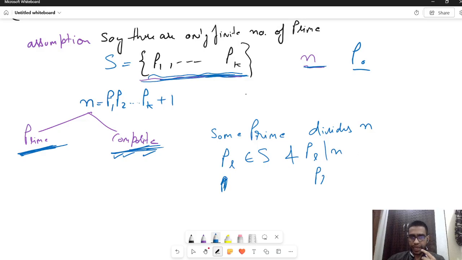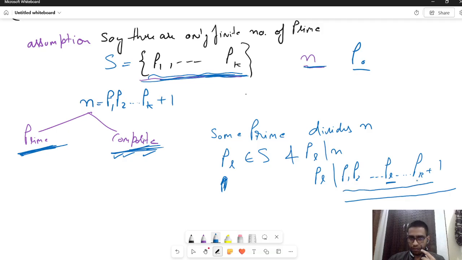Then PL will divide P1, P2, and so on. Since PL is from that list, PL will come somewhere here, right? Because PL is from that S set. Now PL divides this whole thing, and PL being present here also divides this term because PL is present in this product.